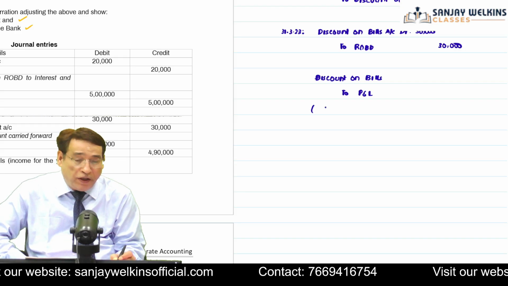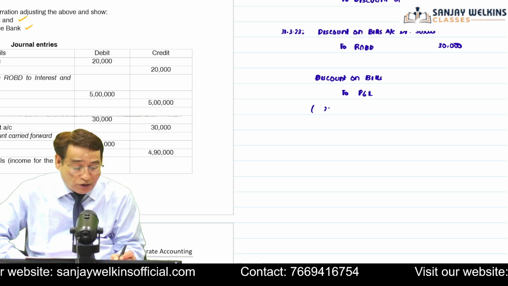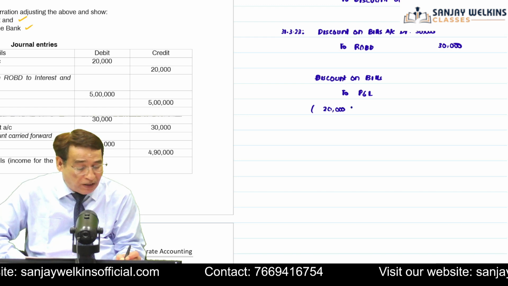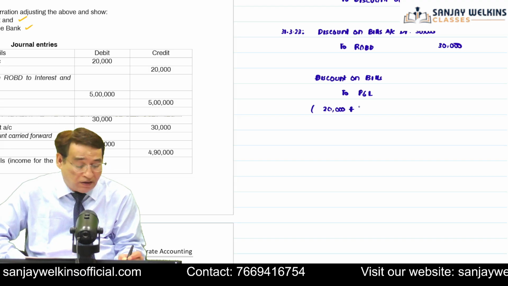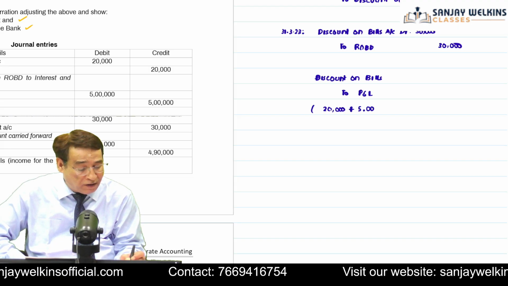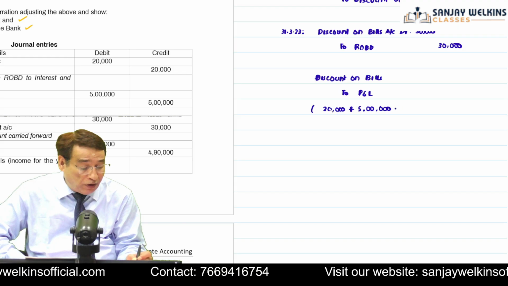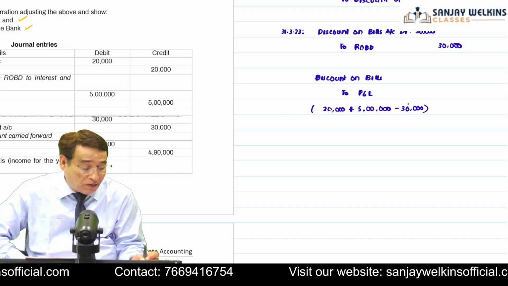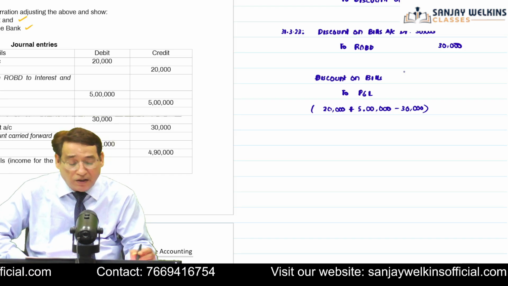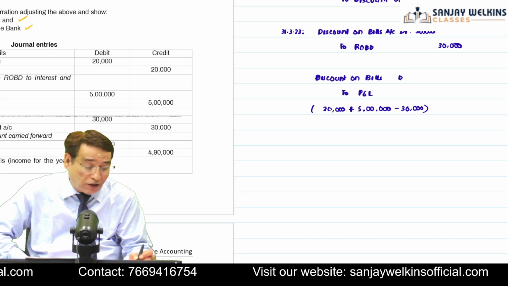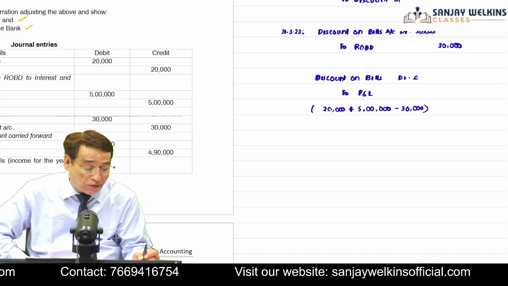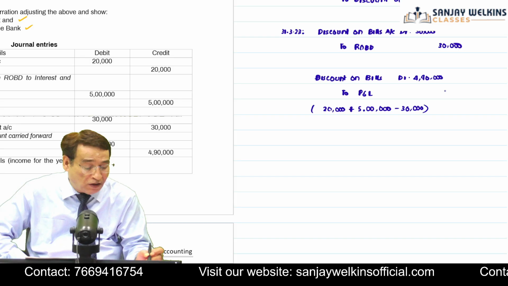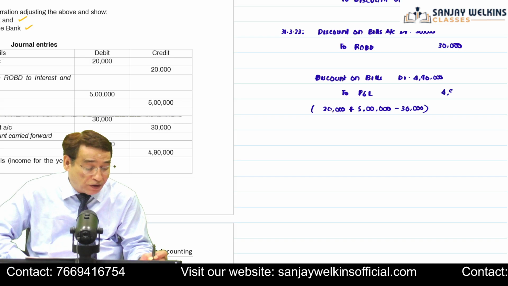See here, the opening balance is actually 20,000. Opening balance of rebate on bills discount account. This opening balance will be added to the current year's income. Current year's income is 5 lakh. And we are going to subtract the closing balance of rebate on bills discount account. So we may say 5 lakh 20 minus 30,000. So 4 lakh 90,000 we are going to take to profit and loss account. So ultimately 4 lakh 90,000 will be recognized in the P&L account on account of discount income.